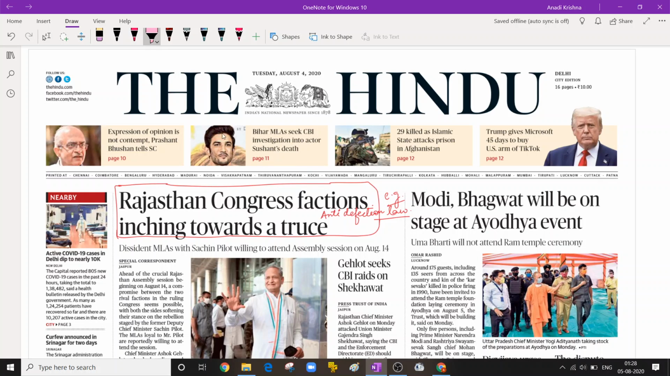Hello everybody. This is the second part of how to choose articles from the Hindu for UPSC beginners. I have taken an example of the August 4, 2020 Hindu paper. The day was Tuesday. Please note, day by day, the structure of the Hindu newspaper or any newspaper also changes.